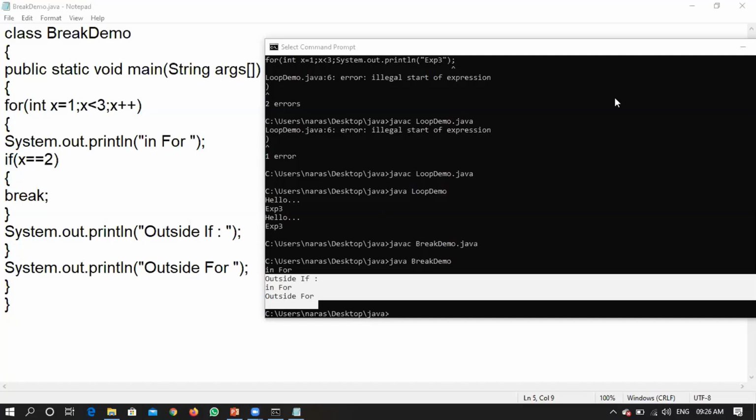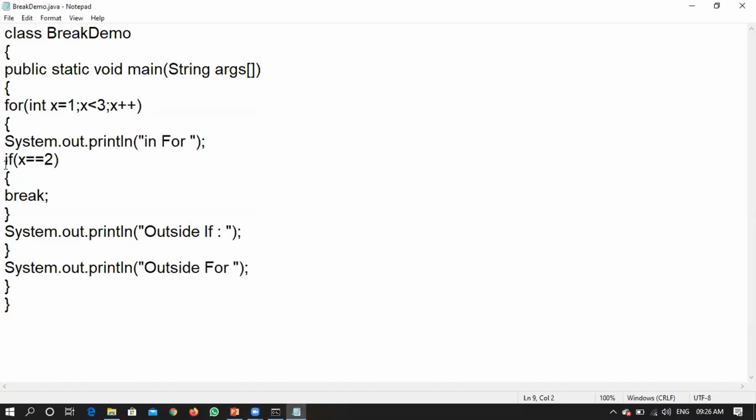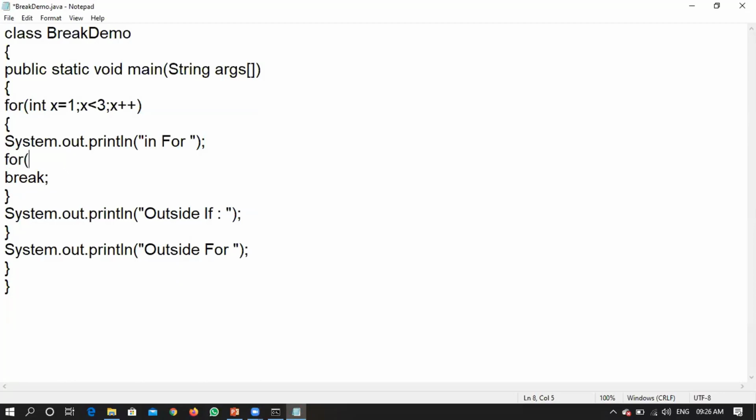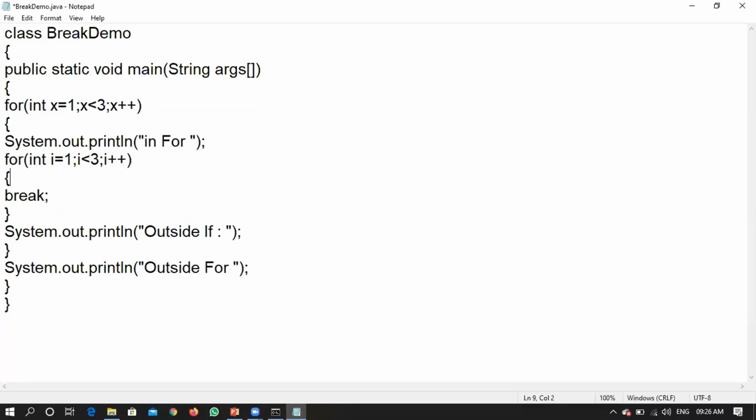Shall I do a small modification for the same program? Now, I don't have this particular if statement, rather I have one more for statement, something like this. int i is equal to 1, i is less than 3, i plus plus, right? So within this particular for, did I close the brackets properly? 1 2 3 4, 1 2 3 4, yes.